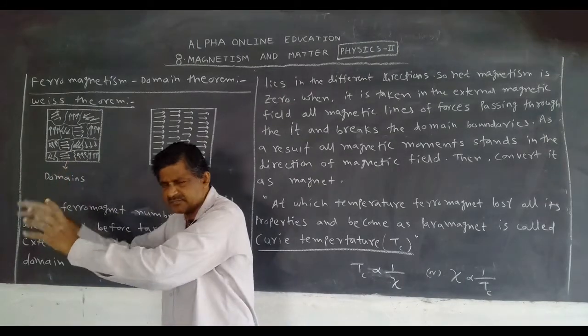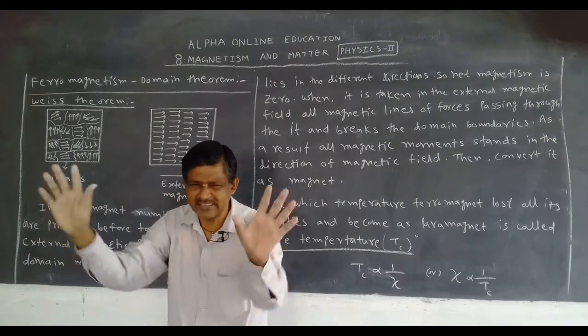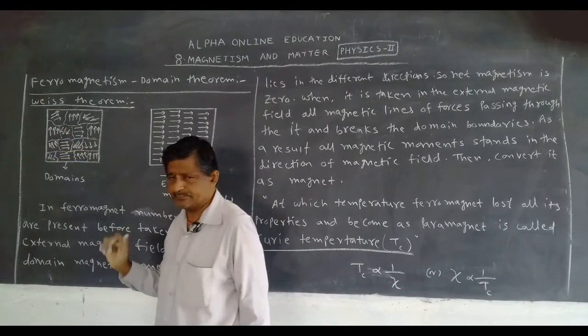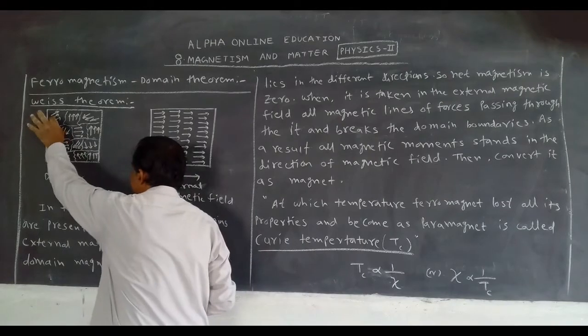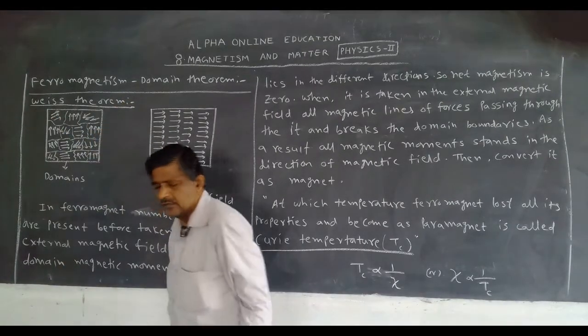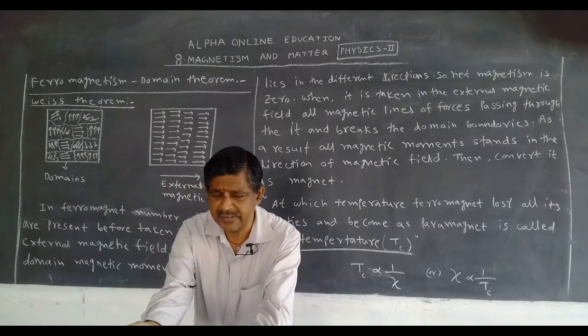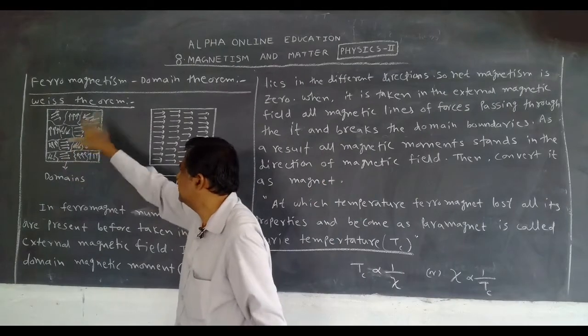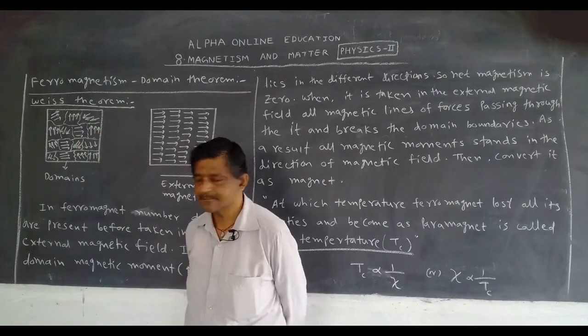You can draw it like this also, or instead of these lines you can draw other lines. It is not the correct direction; it is our wish. That's why I have drawn different directions.